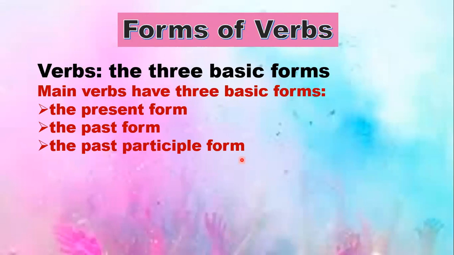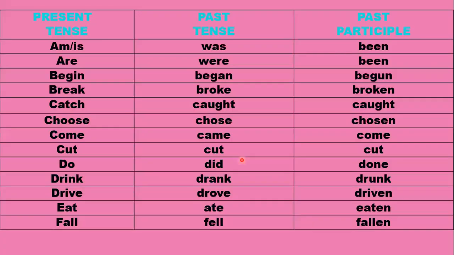So how do we change it? Let's have a look at this chart. If I am using is or am in the present tense, then in the past tense it will change to was, and the past participle would be been. Say for example, Ali is eating his dinner. So this is in present because Ali is eating, okay? In the past tense it will become Ali was eating his dinner, and the past participle will be Ali has been eating his dinner, okay? So this is how the basic form of the verb changes. Okay, let's look here.